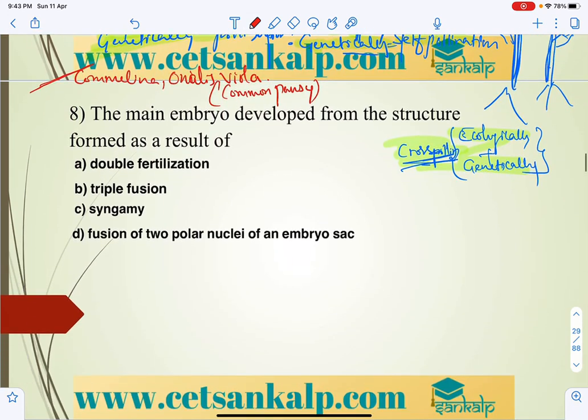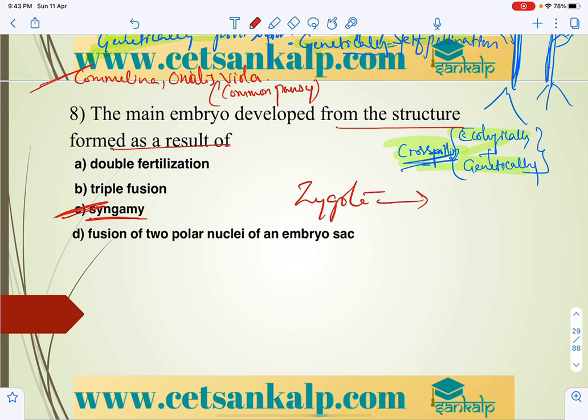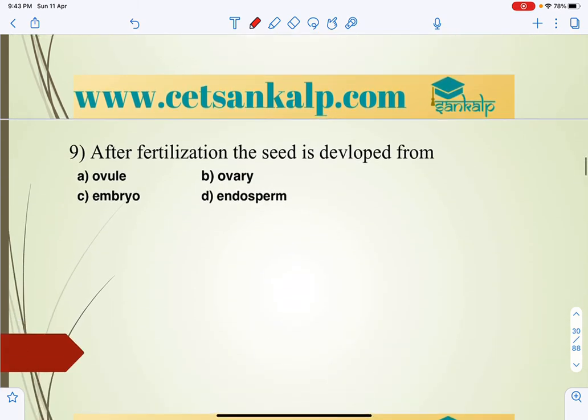Next, the main embryo is developed from the structure formed as a result of what? The embryo develops from the zygote. The zygote develops from the fusion of male and female gamete. What do we call the fusion of male and female gamete? Syngamy, right. The zygote develops into an embryo, which is called embryogenesis. Next, after fertilization, seed is developed from what?